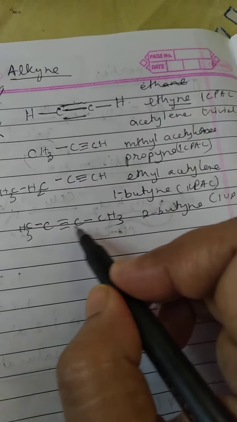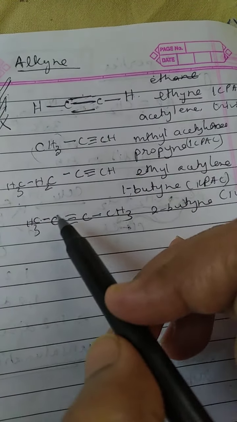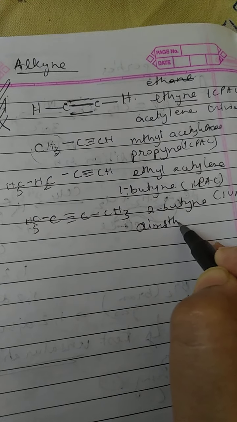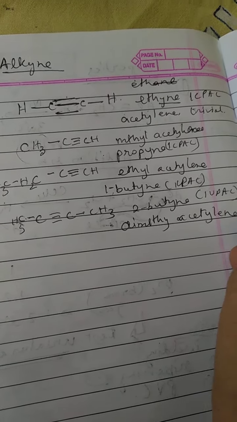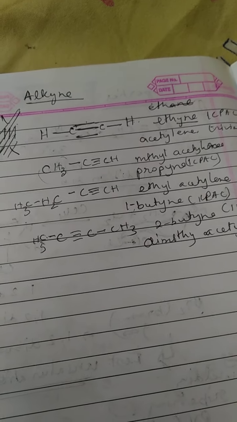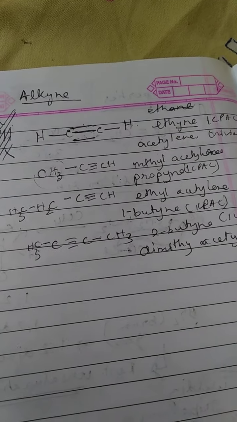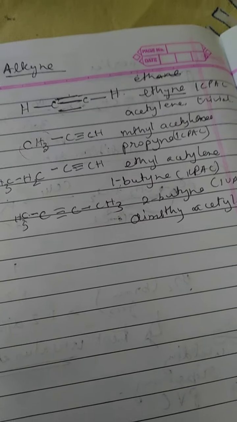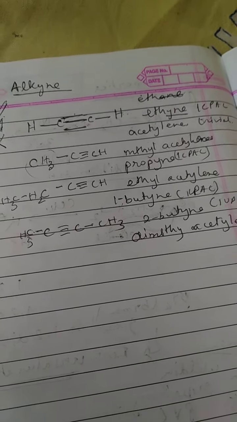So what will be the trivial name now? Now these two hydrogens on both sides of the acetylene have been substituted by methyl. So it is written as dimethyl acetylene. So these are in trivial name, it is written as acetylene derivatives. Okay, so the alkynes are written as acetylene derivatives. So now these are the ways the nomenclatures are being done here.